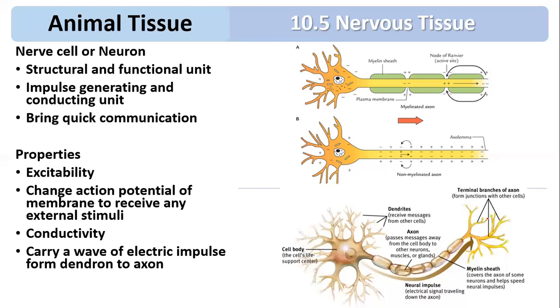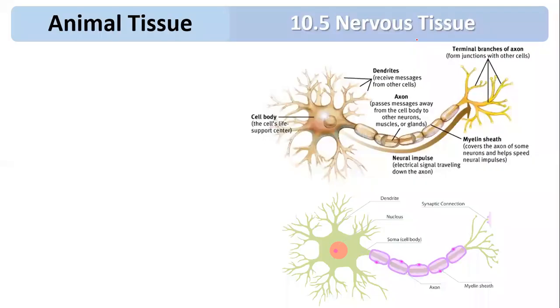Now we are going to talk about the next part, which is called the structure of neuron. Look at the structure of the neuron or nerve cell.